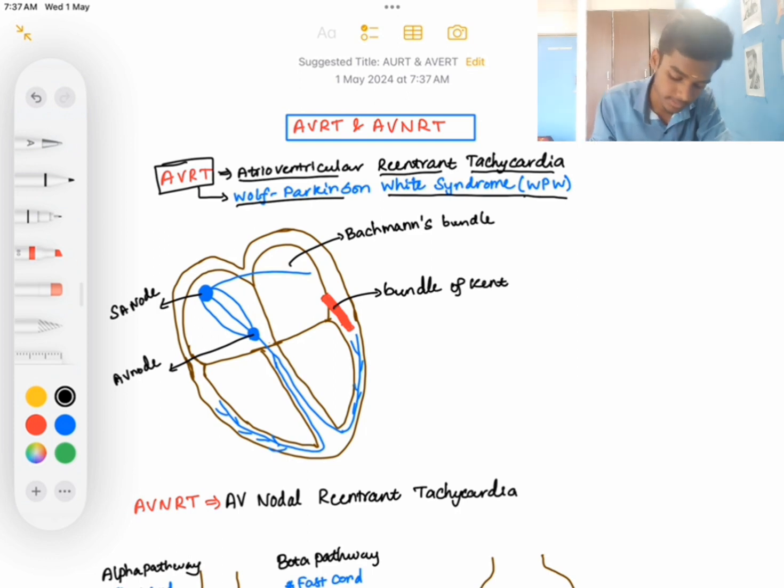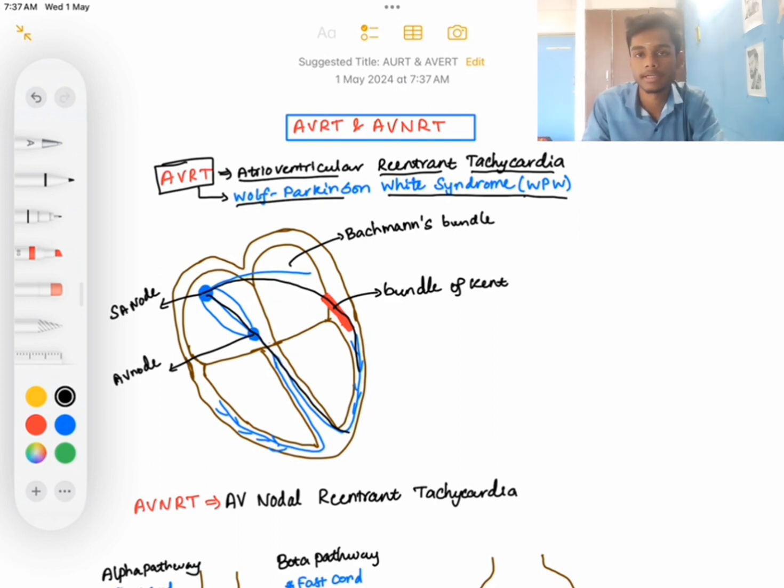When a normal stimulus goes through this bundle of Kent, and it also goes through the AV node, through the AV node there is a delay, but through this bundle of Kent there is no delay. So the impulses through the bundle of Kent will excite the ventricles first.